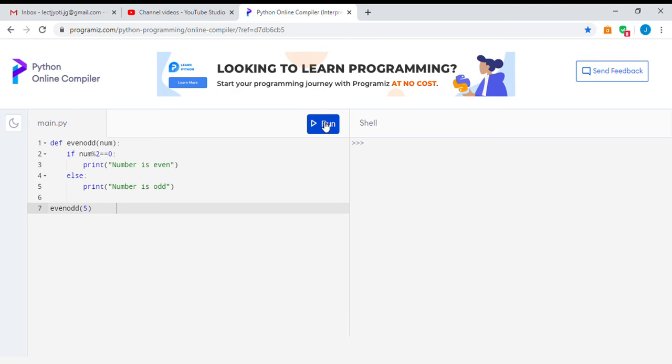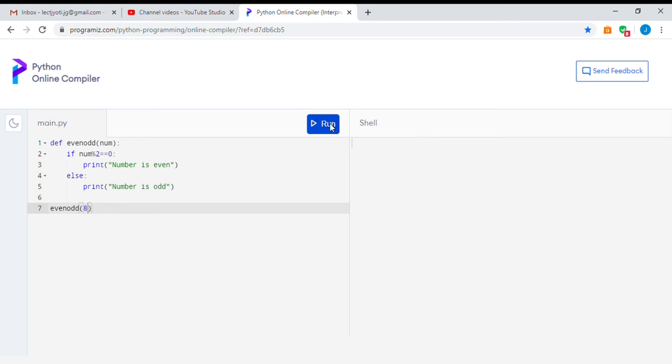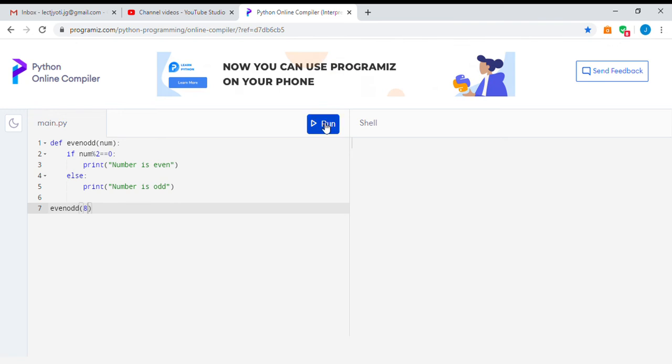It may take some time according to the speed of my internet. Number is odd. So if I enter 8, the answer will come after some time. I just want to change now. Instead of giving the input as such, we take input from the user.